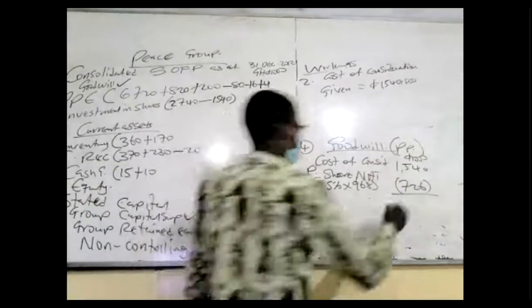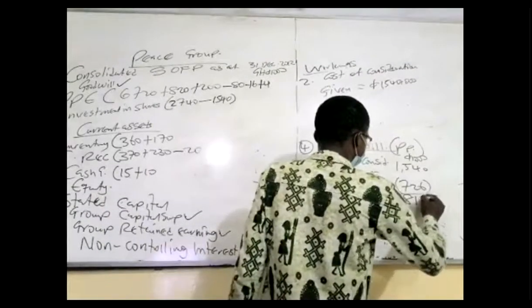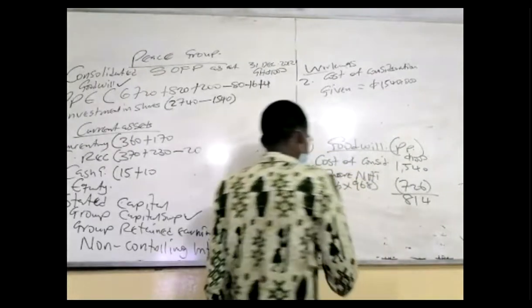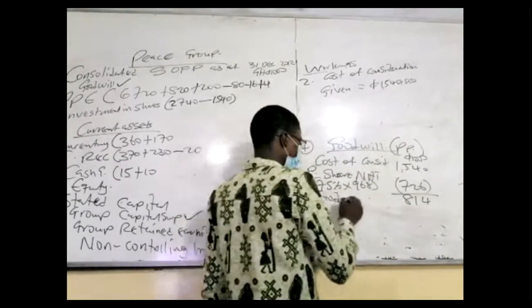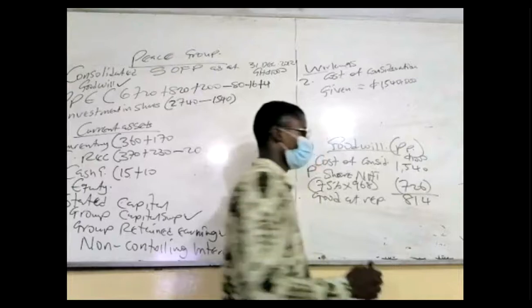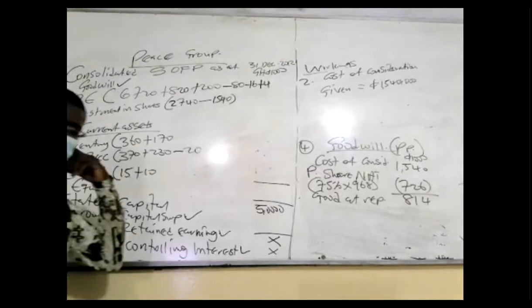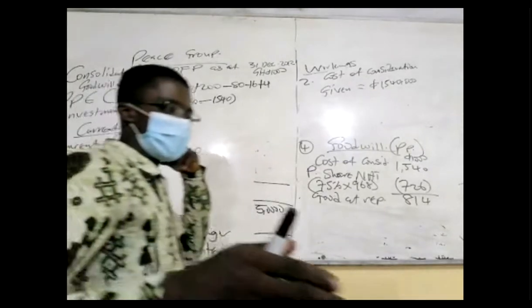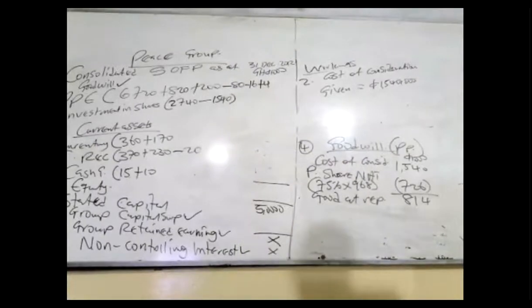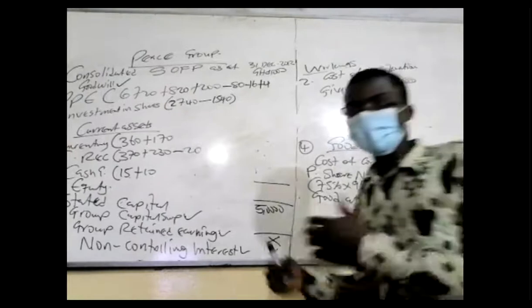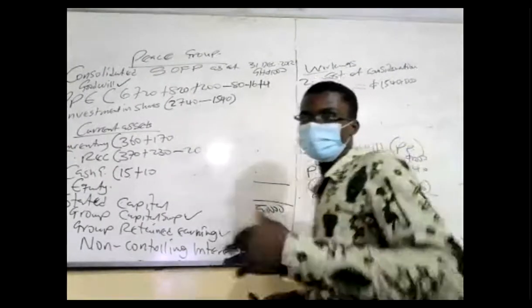814. Now this goodwill, the examiner calls it goodwill at reporting. Now take note of this. If you go to the exams, sometimes the question will be on profit and loss, P&L, but the initial part will require you to calculate the goodwill first.